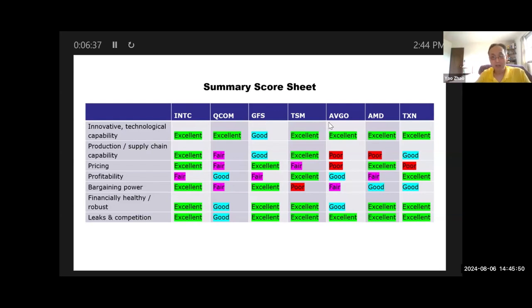Another example, let's look at maybe AMD, right? AMD is also excellent in terms of technology. However, it barely has any production capacity left, right? Pricing excellent, right? Its gross margin is small. Profitability is fair. It's pretty much the same as Intel. Bargaining power, it should be excellent as well. Right, financial health very good. Need and competition, it's not going to move down to make cell phones. Okay, so you can put all this information up there and compare them side by side. And where do you see most of the green, the excellent? I would say either Intel or TSM, right?